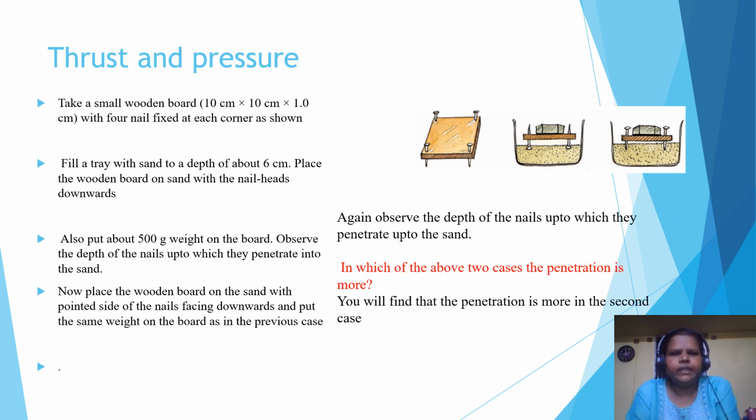Thrust and pressure. As an example, take a small wooden board with four nails fixed at each corner. Fill a tray with sand to a depth of about 6 centimeters. Place this wooden board on the sand with the nail heads downwards. What happens? Also put, suppose, a 500-gram weight on the board. Observe the depth up to which the nails penetrate into the sand.